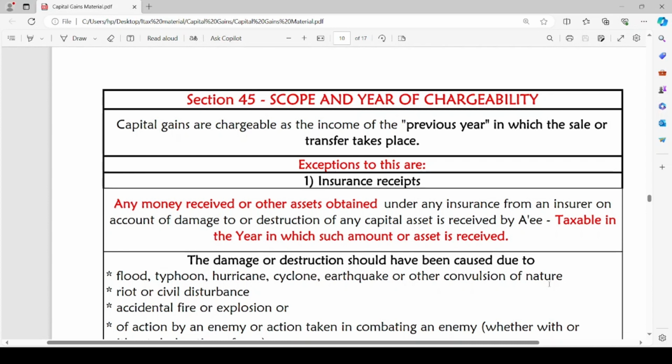But there are exceptions to this rule. That means instead of in the year of sale or transfer, we are going to charge capital gains in some other PY. What are the cases? Let us see one by one. The first case is in case of insurance receipts.